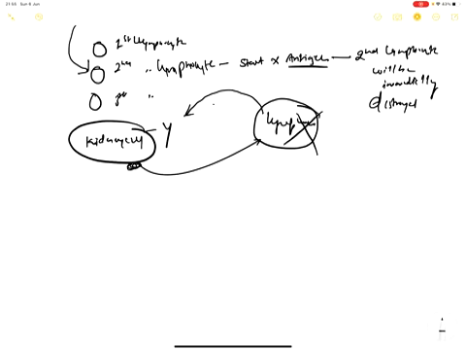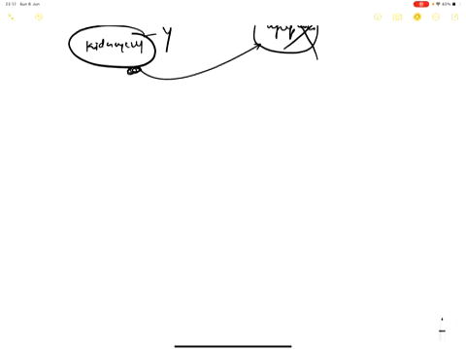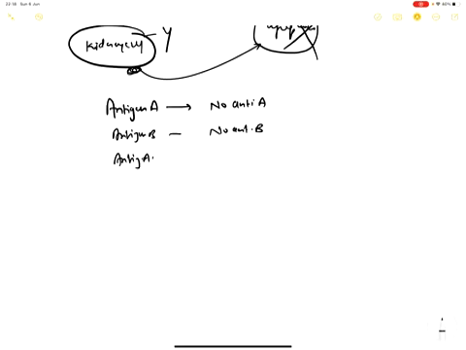But our discussion is limited up to here. So in our immune system, those lymphocytes which recognize A antigens are killed, and that's why antibodies cannot be produced against A antigen. So we have antigen A. During the phase of development, the body recognizes antigen A as its own, so no anti-A. Understood? Similarly antigen B, no anti-B. And in case of antigen AB, both antigens are present.